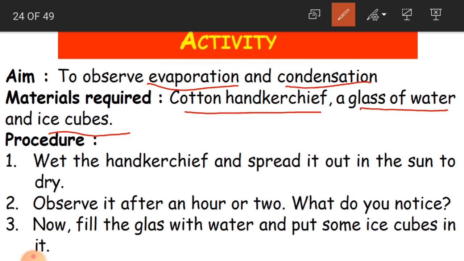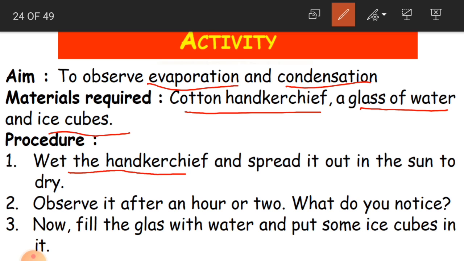With your parents' guidance and permission, kindly try this experiment so that you can understand the subject well. Clear children?